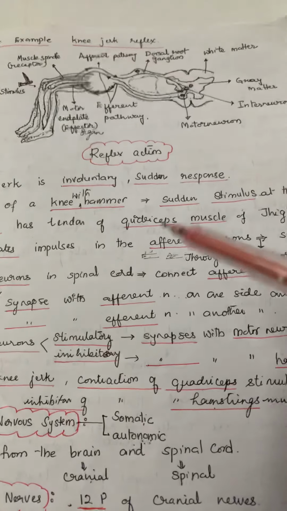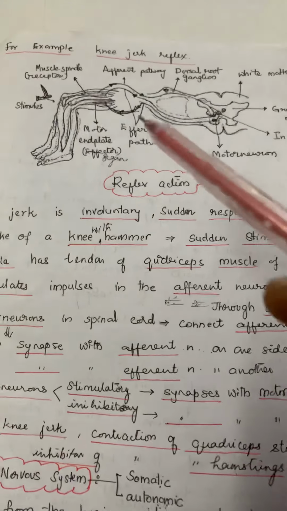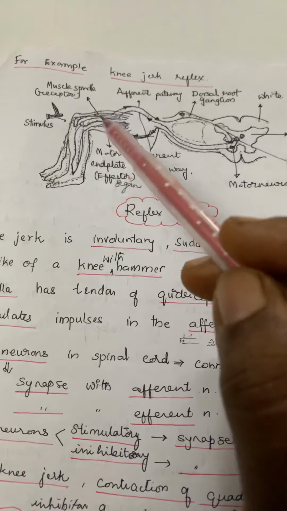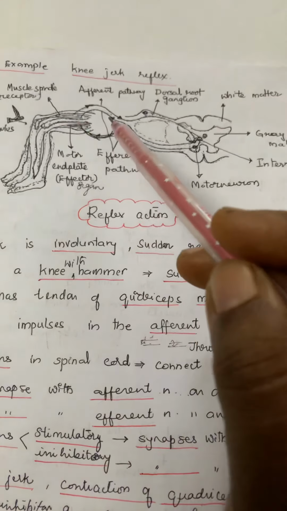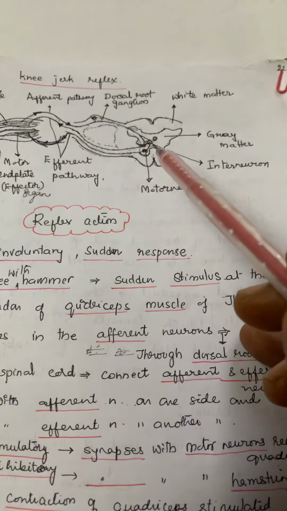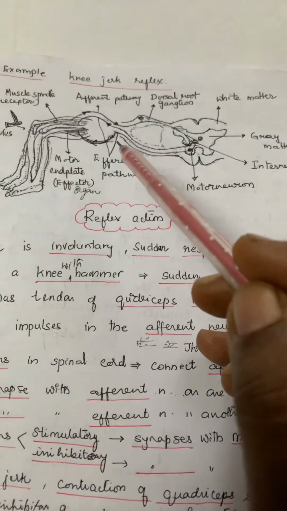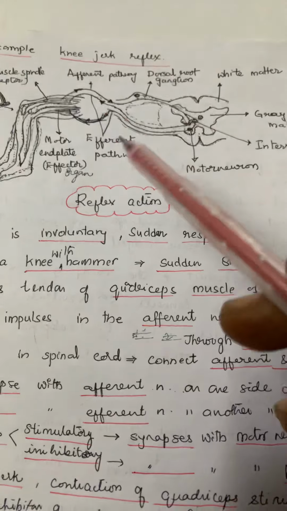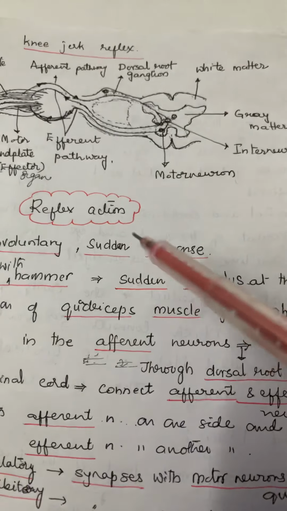So in this way, reflex action takes place, which involves receptor, afferent neuron, interneuron, motor neuron, and effector organ.